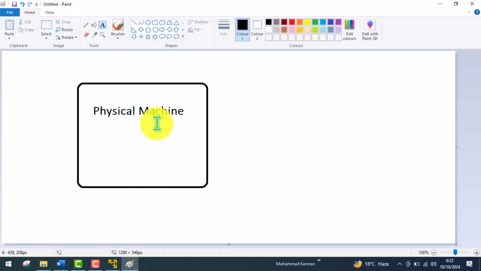We are going to install the hypervisor. This is a software with the help of which we can create virtual machines.